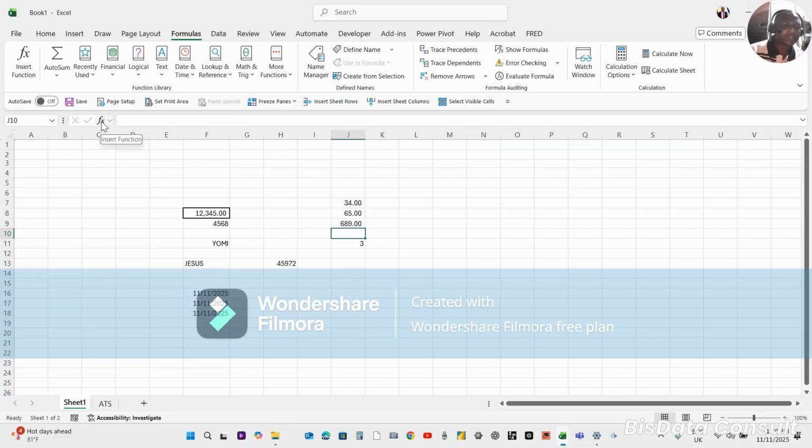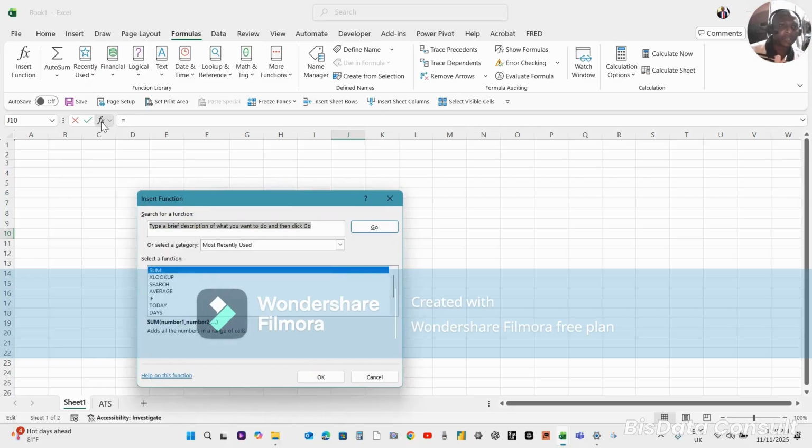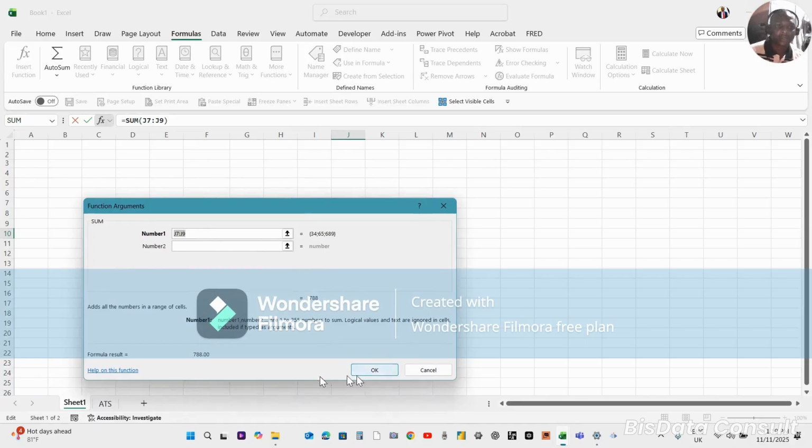This f of x is also to insert a function. I could also come here and double click on this, so it gives me the dialog box. If I don't know the name of the function, but I know what it does, I can give it a description and I'll say go, and it will bring out the most possible options of which function I need to use, right? So when we get to functions, we'll talk more about function structure and arguments.